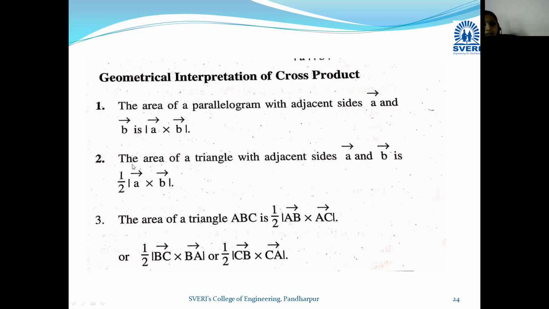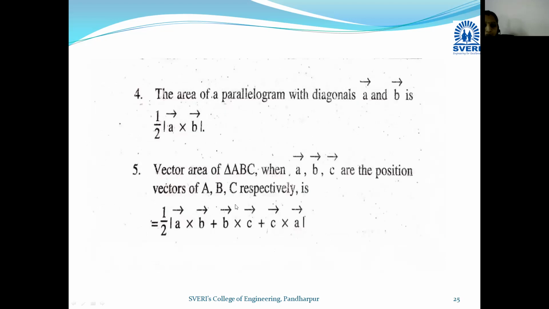Next, the area of a triangle with adjacent sides a bar and b bar, in terms of cross product of vectors, is 1 upon 2 mod of a bar cross b bar. Next, the area of triangle ABC is 1 upon 2 mod of AB bar cross AC bar, or 1 upon 2 mod of BC bar cross BA bar, or 1 upon 2 mod of CB bar cross CA bar. In this way also we can express the area of a triangle.